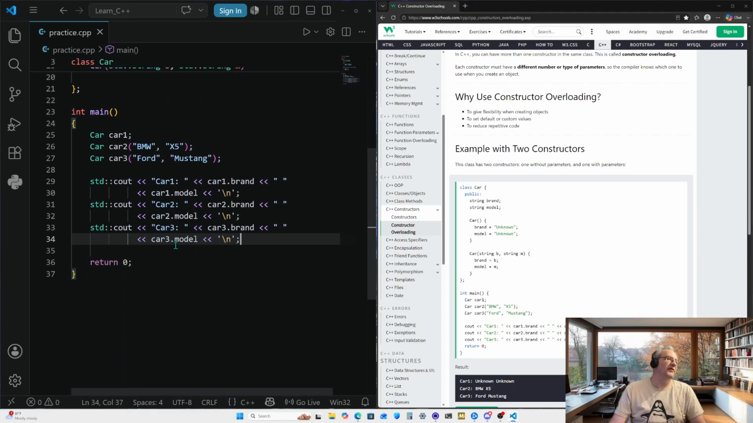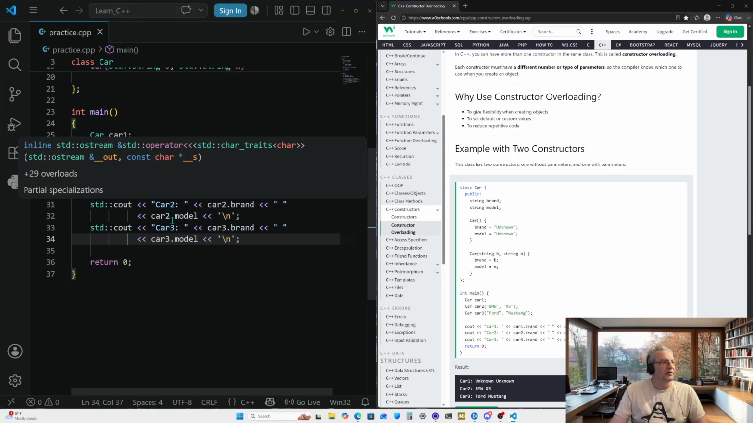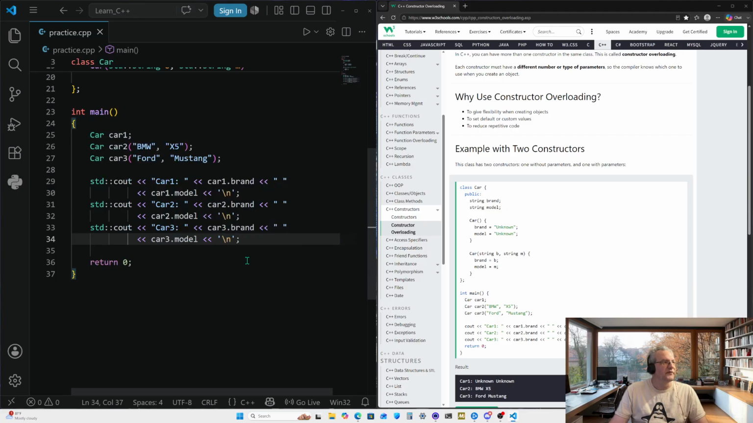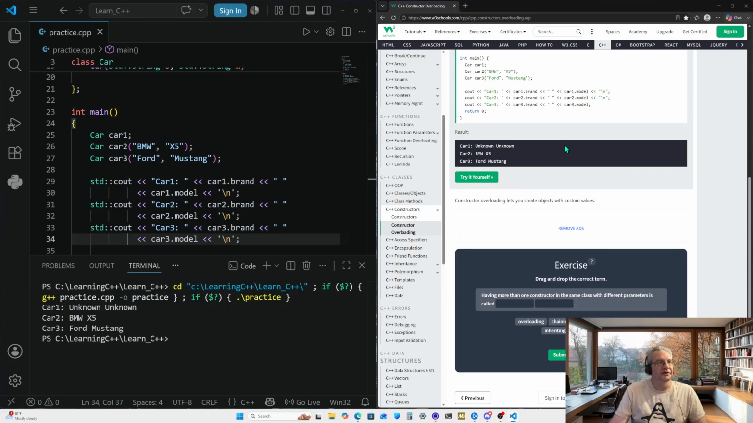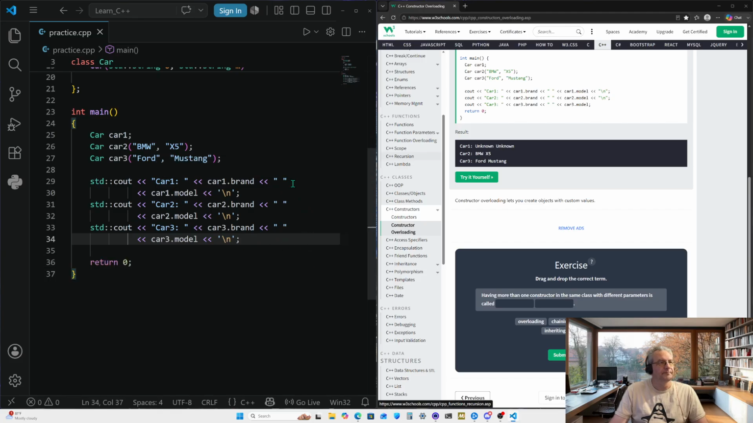I'm sure you can write that out with many different cars if you wanted to, but in this case, yes, we should get car 1 with unknown, unknown, car 2 with BMW X5, and car 3 with Ford and Mustang as our output in the terminal. And yes, that's what we have here. And that is the expected result that they have here as well. So we know that we wrote the code properly, we don't have any mistakes, and we got the expected output that we should get.